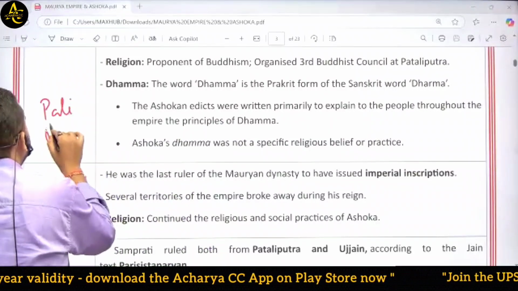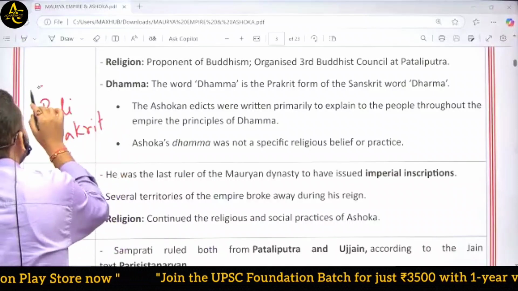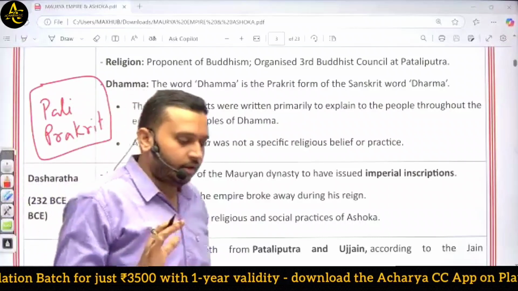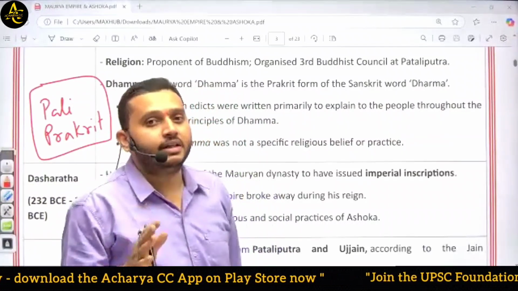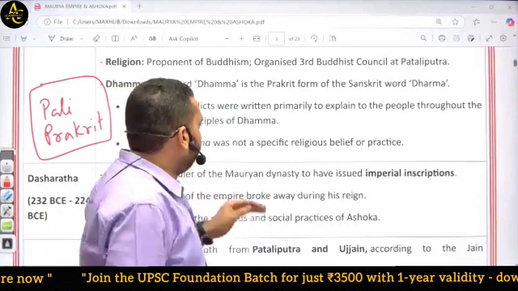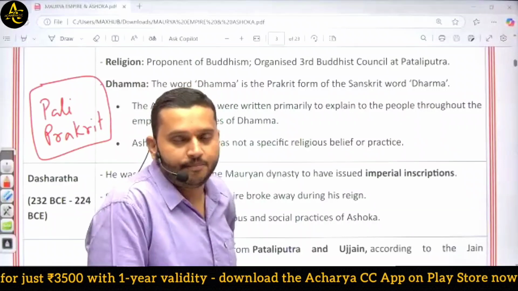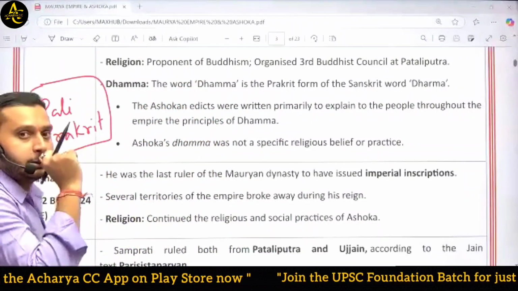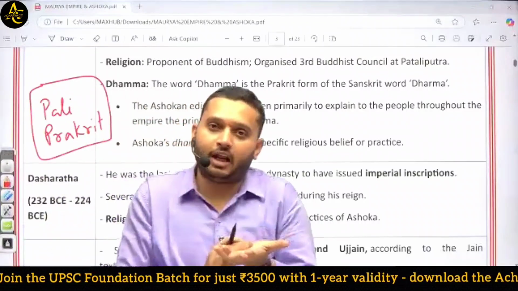Pali and Prakrit are two languages used at that time by common people from the 6th century BC to around 500 years. Later, after the Mauryan Empire, slowly Sanskrit became one of the most important languages of India. But at that time in the northern region, Pali and Prakrit were the most important languages. Obviously, before that also Sanskrit was a prominent language.